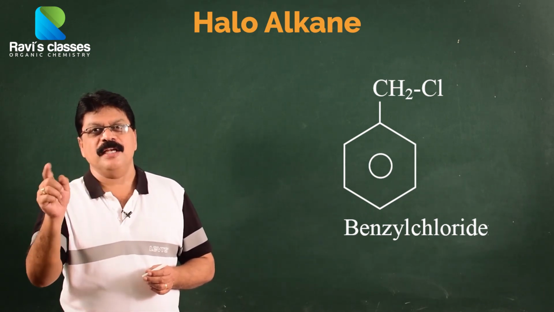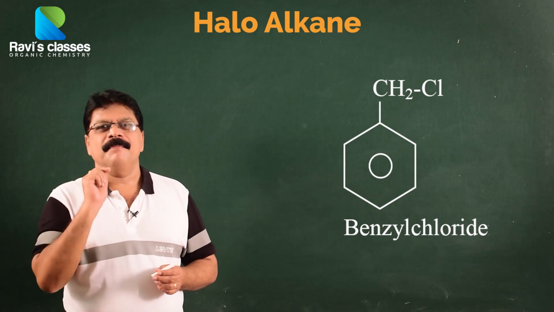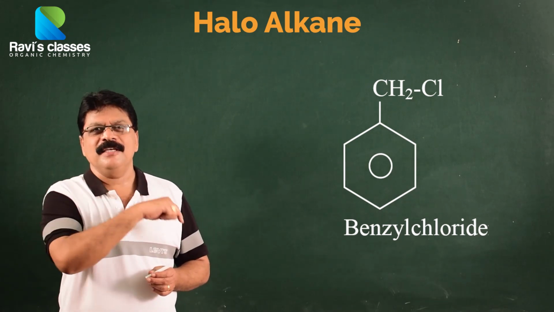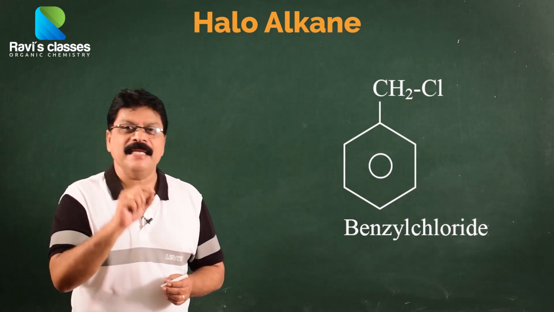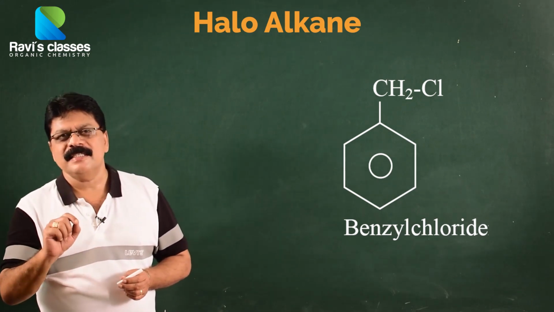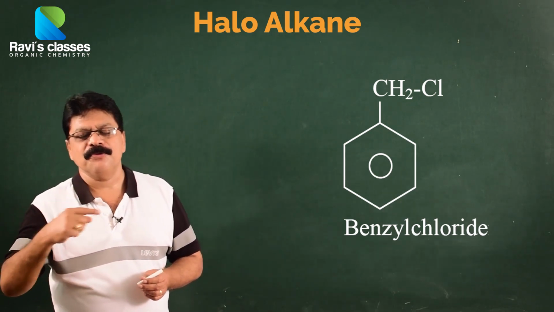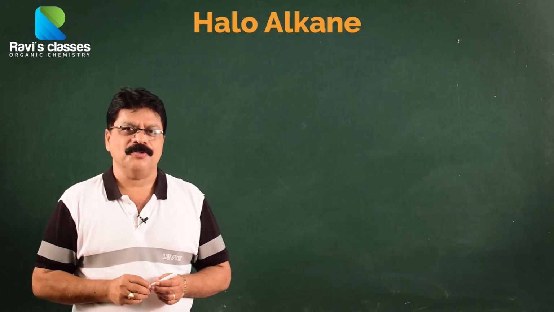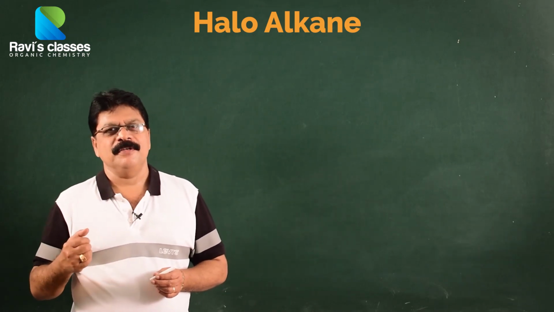The chlorine is on the methyl carbon and not on the benzene ring carbon. So, it is called benzyl chloride. These names will be found during your course of study of halogen compounds, so remember this kind of naming also.